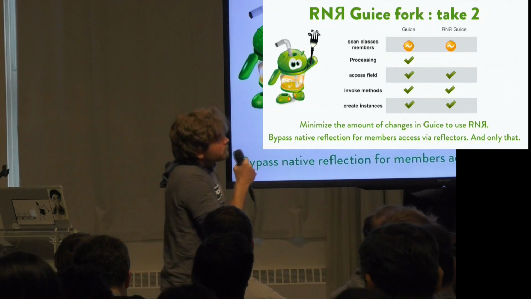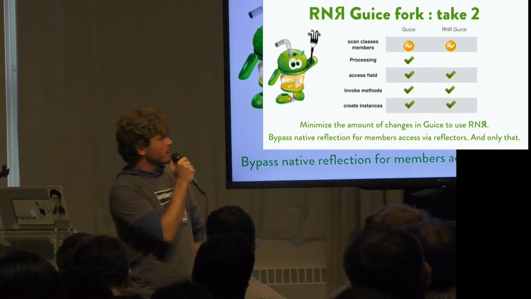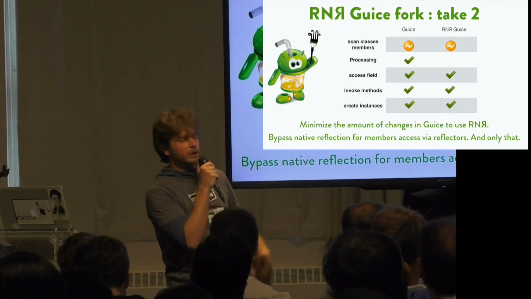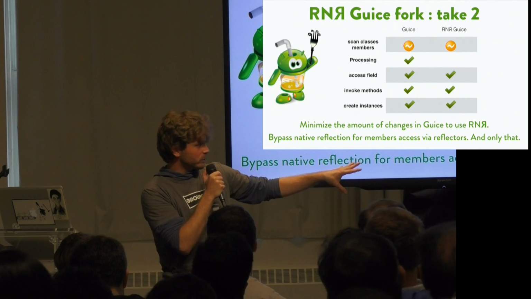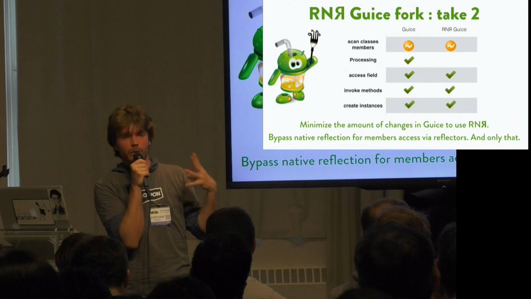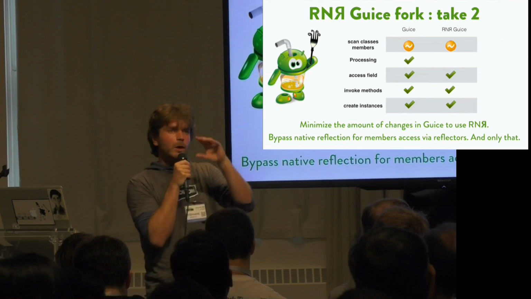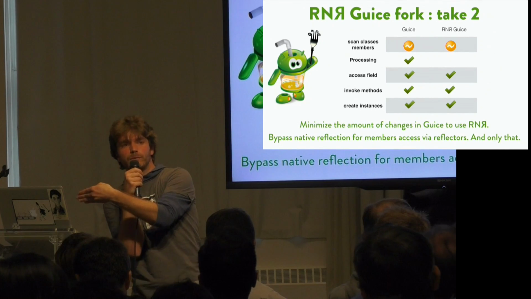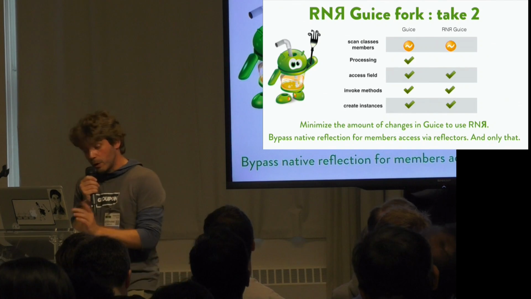Okay, when you hit a wall, what do you do? You try again, no? So we tried again, and now we had this idea that we wanted to minimize the amount of changes in Juice and use RNR only to bypass native reflection for member access via reflectors. Instead of the whole machinery of RNR, we're just going to use reflectors to just, at the very end, not use reflection, but use our stuff, which is supposed to be faster. So we did that, and only that.